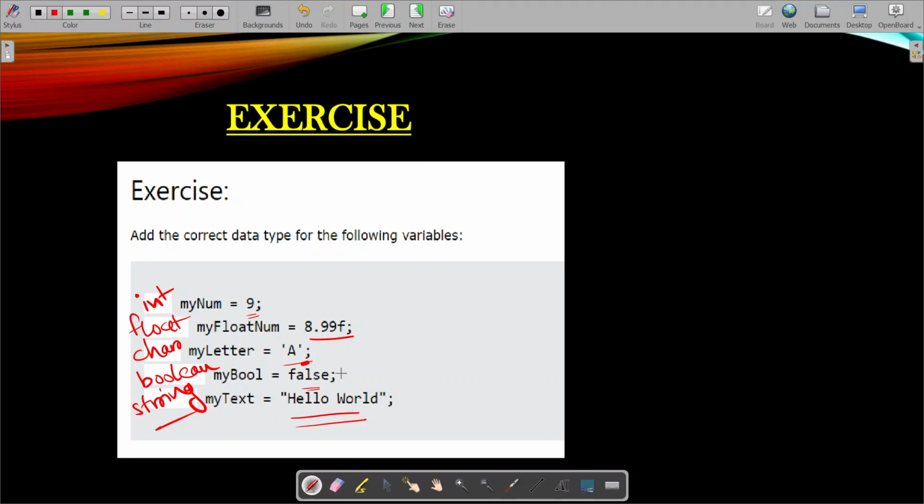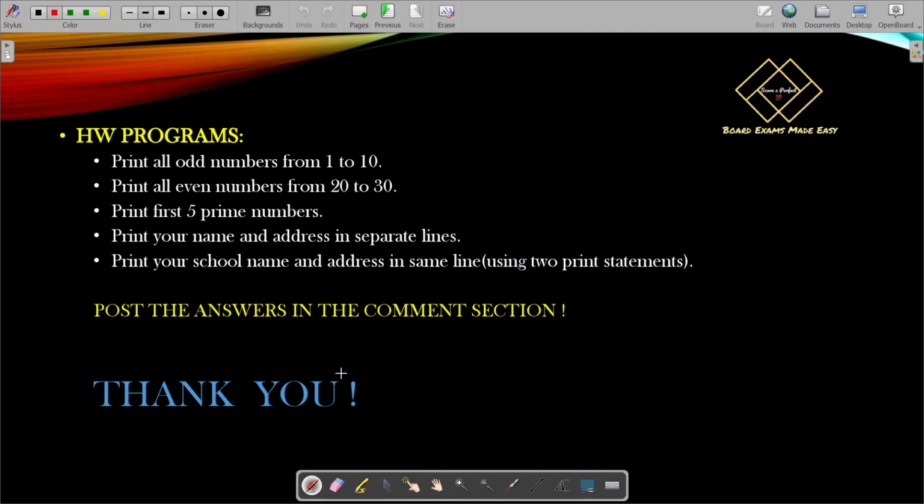All right, so these are the homework programs. You can solve the programs in your BlueJ window or on your online Java compiler, and you can post the answers in the comment section. But make sure the programs I have provided are actually looping programs. Print the odd numbers from 1 to 10, print the even numbers from 20 to 30, first five prime numbers. These are looping programs. You have not learned about loops as of now. But you know what the odd numbers between 1 and 10 are, right?